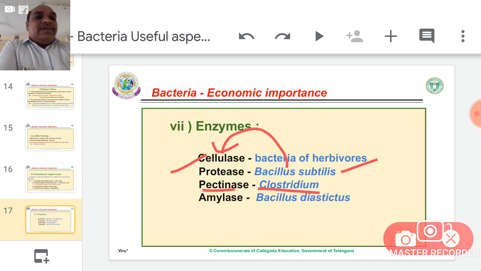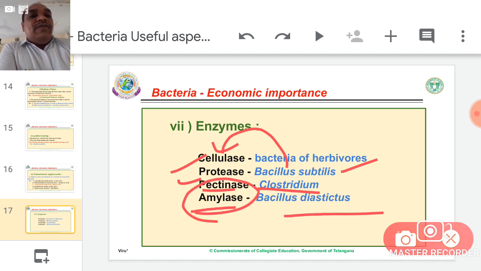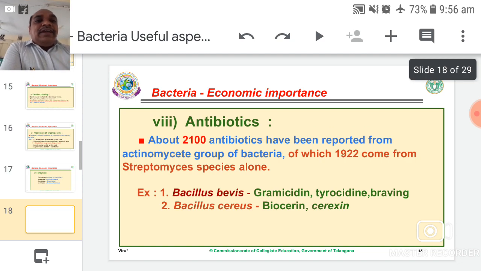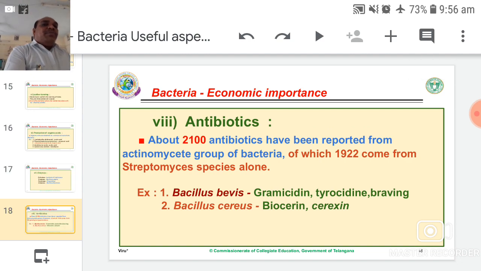Usually all cell walls contain pectin. Once it touches water, it becomes gelatinous. Therefore aquatic algae and aquatic plants are gelatinous due to the presence of pectin in their cell walls. Amylase: Bacillus diastaticus. Amylase is involved in starch catabolism.